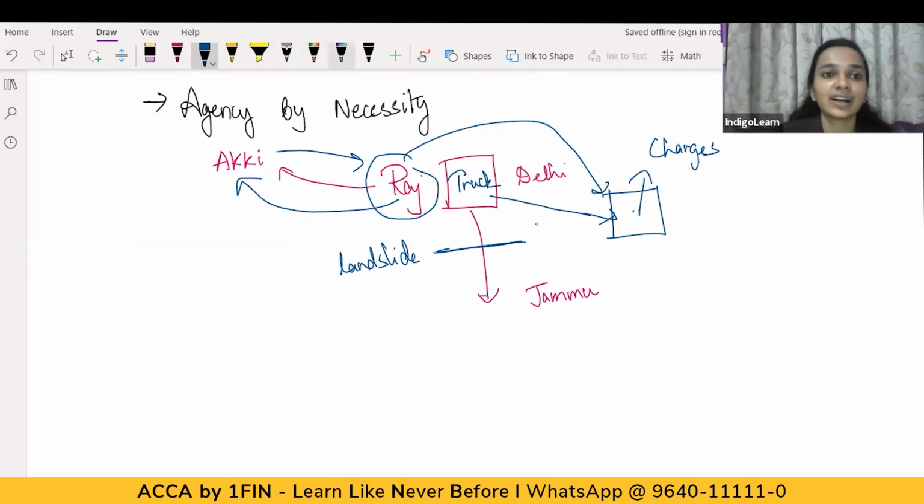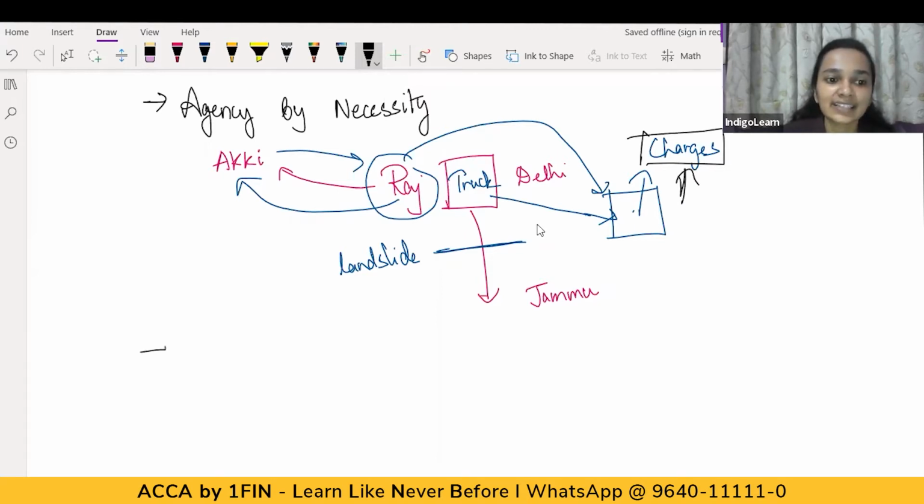So in this situation, do you think Aki will be liable to pay these charges of the godown to Raj? Yes, he definitely has to pay. Aki cannot say, no, I did not ask you to store the goods in the godown and I will not pay these charges. Aki will have to pay because there was an emergency situation, and Raj had taken reasonable steps only and only to protect the goods. So Aki will be bound to reimburse these charges to Raj. So this is what happens in case of agency by necessity. There's some emergency situation which has arisen, because of which there's some action which the agent has taken.